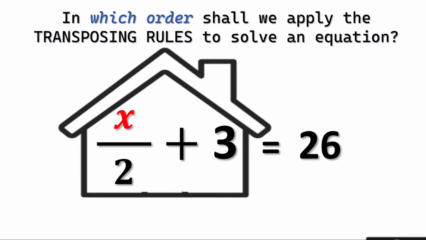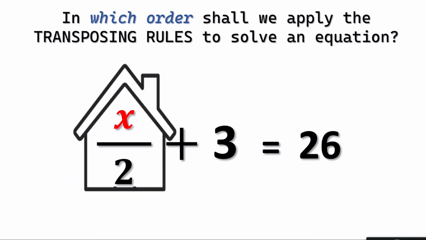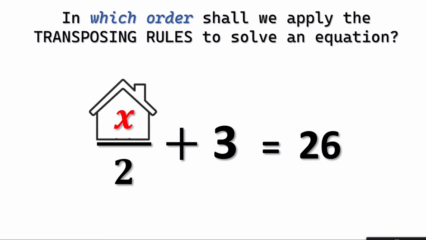Of course, you will subtract both sides by the number that you don't want. I hope you know what. Why don't you try to reply? Once you have entered there, you try to enter the second room. What is that room? That's x upon 2. If you want to enter this room, you will have to get rid of what? Of course not x, that's what you're trying to find. So what needs to go? 2. What is 2 doing? It is dividing. So how will you get rid of it? Of course you will multiply. And the minute you multiply this house by 2, the door will be open. And then we will read everything.